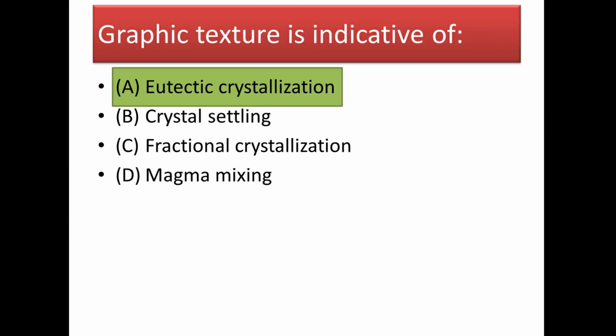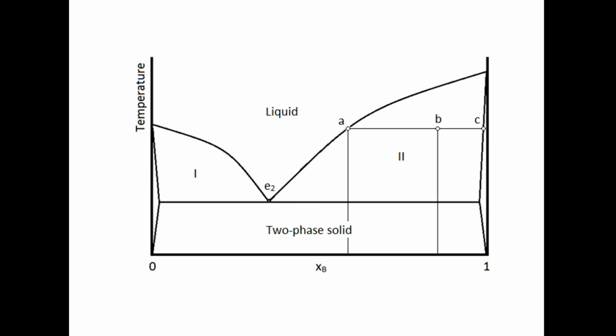The next question is: graphic texture is indicative of, and the answer will be eutectic crystallization. Because in graphic texture, one mineral is a host and the other acts as an intergrowth, which is possible in eutectic crystallization. Because at the eutectic point, both minerals crystallize and hence they produce graphic texture.